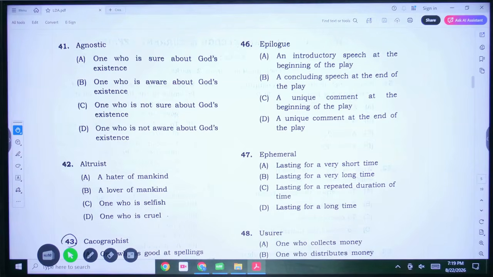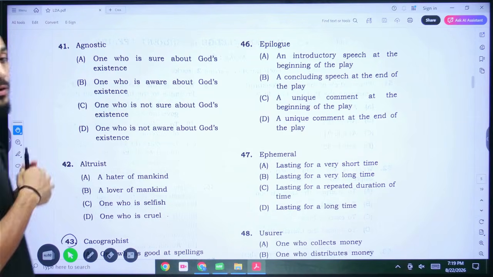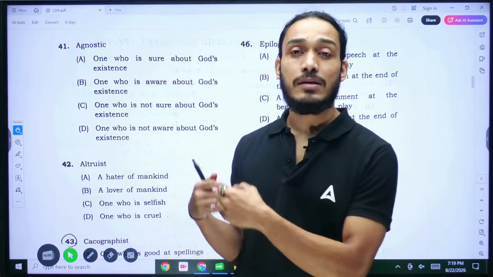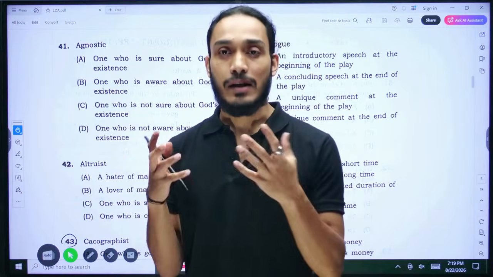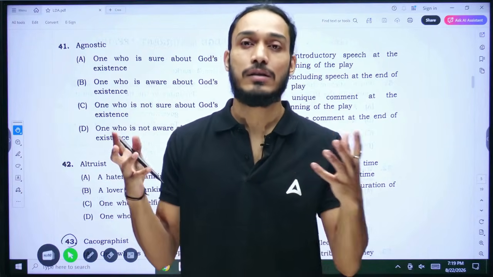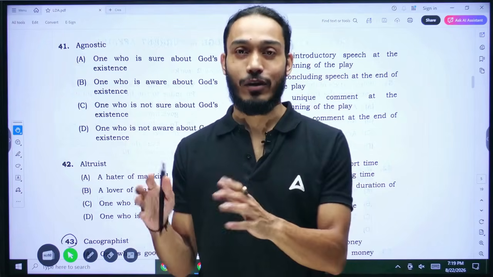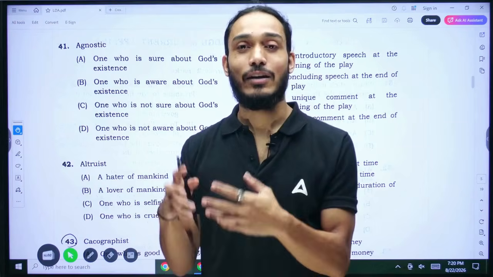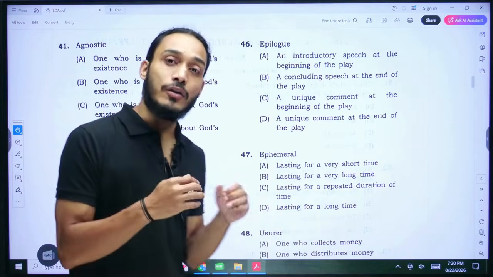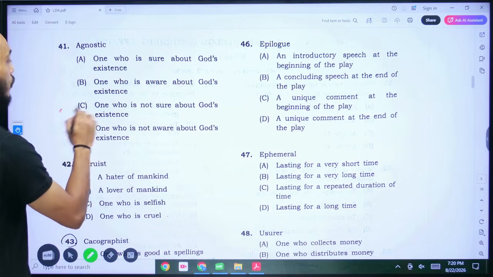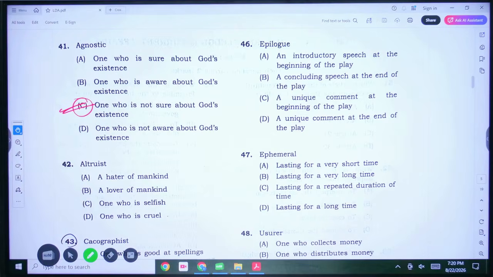All right, now this is asking for the correct meaning. Now these questions are asking for the correct meaning for the given word. All right, agnostic is someone who doesn't say that God doesn't exist, at the same time doesn't say that God does exist. That means an agnostic is someone who believes that since they've not seen God, they can't say that God exists. At the same time, since they haven't seen God, doesn't mean that nobody else has seen God. So they can't say that God doesn't exist at all. So they are unsure about the existence of God. So the correct answer here would be one who is not sure about God's existence. So for 41, C would be the correct answer.